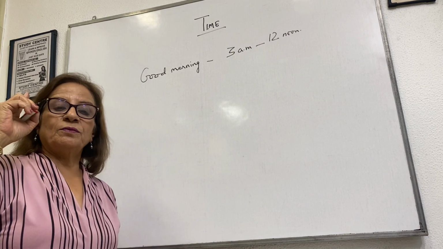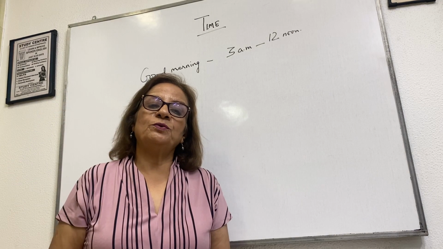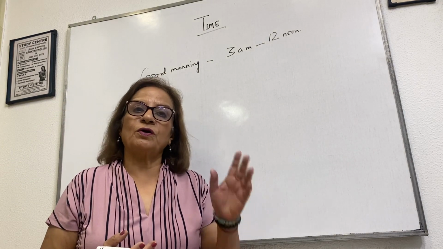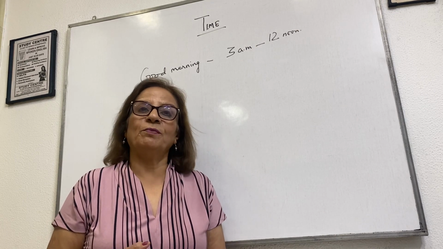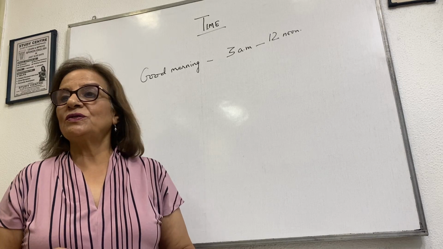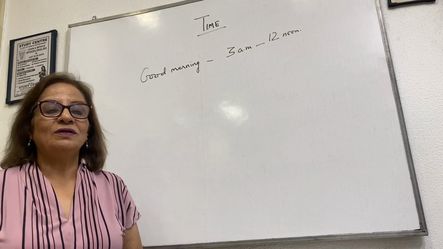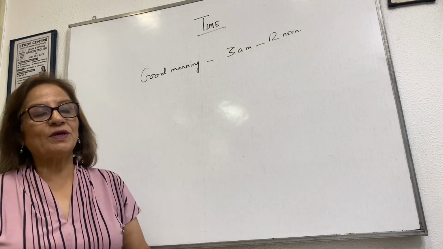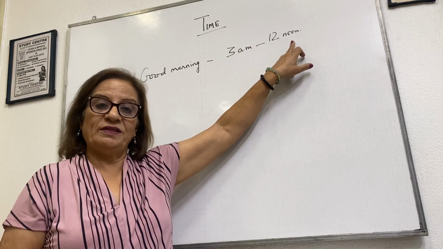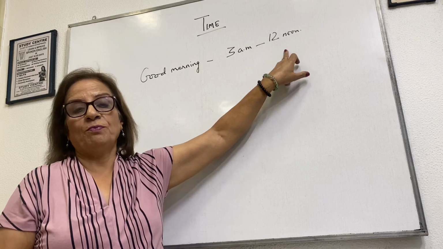From 3 in the morning till 12 noon, it is good morning. Suppose you meet somebody at 3 o'clock in the morning, it will be good morning. You meet somebody at 11 o'clock, what will you say? Good morning. 9 o'clock in the morning, good morning. So from 3 a.m. till 12 o'clock in the afternoon, you say good morning.